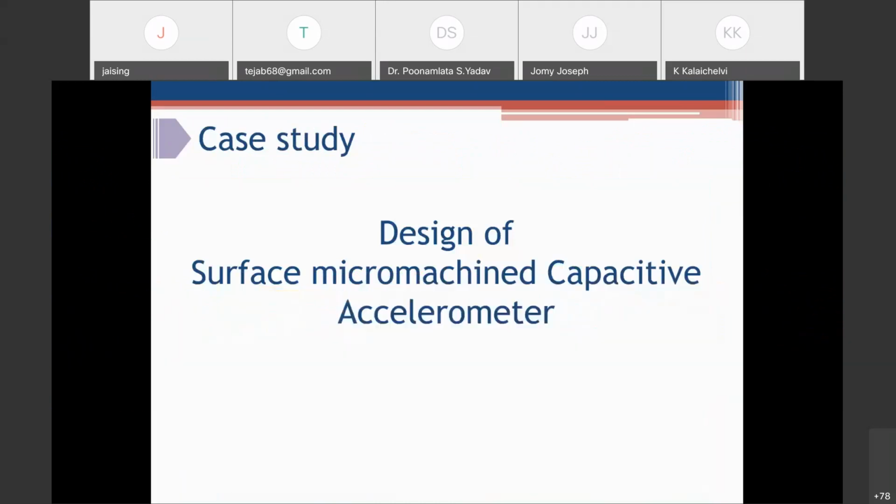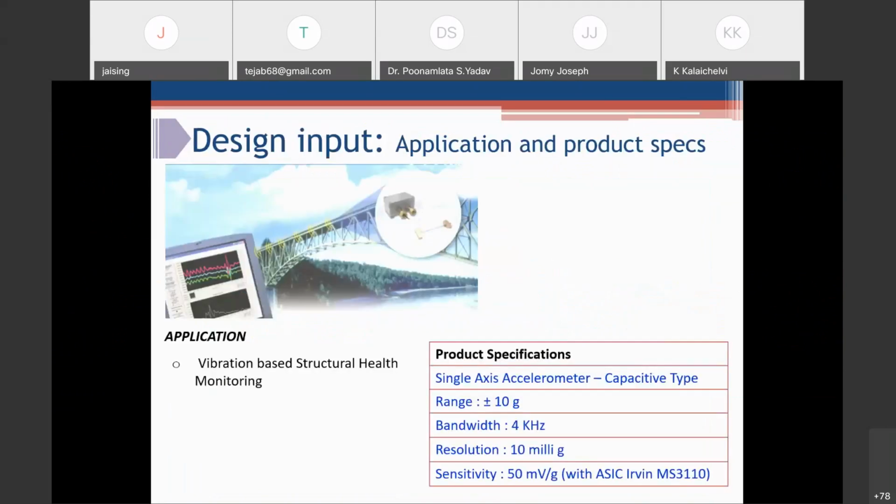So I'll give you two examples, one of the top-down approach and one of the bottom-up approach. This involves the fabrication of the same device. The case study is the design of a surface micromachined capacitive accelerometer. The design input was the application and product specification.